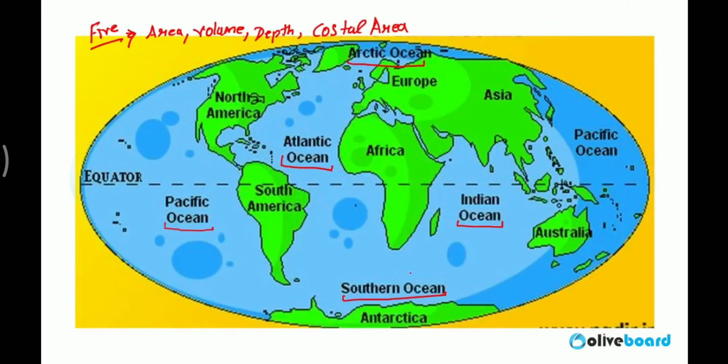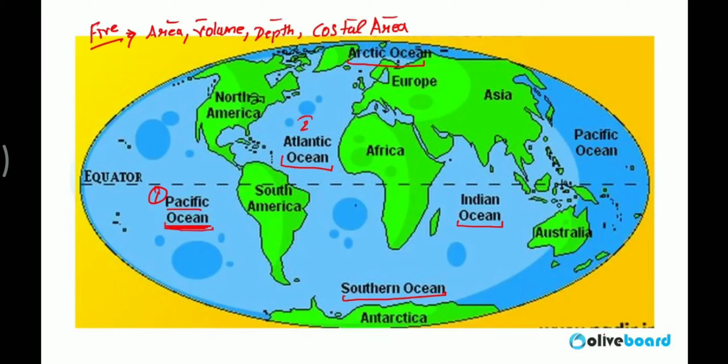In a few books you will find them as Antarctic Ocean. So these are the 5 oceans. Now the largest one according to area, volume, depth, coastal area, etc. In all the cases, the largest, deepest ocean is Pacific Ocean. It is the largest one, deepest one, volume wise, coastal area wise.